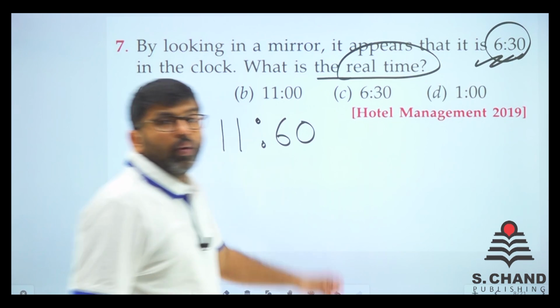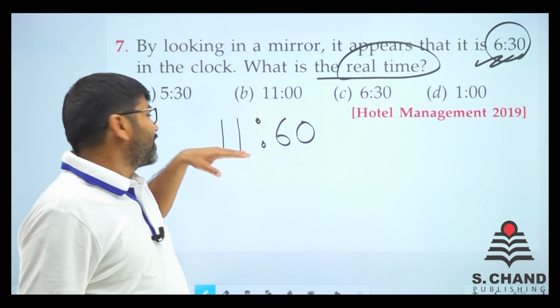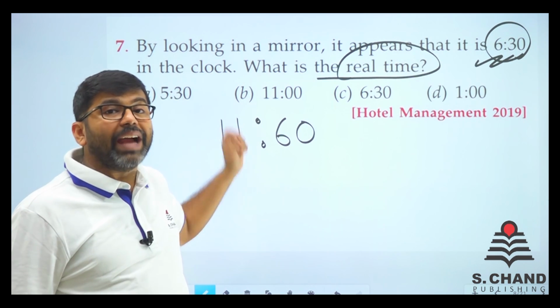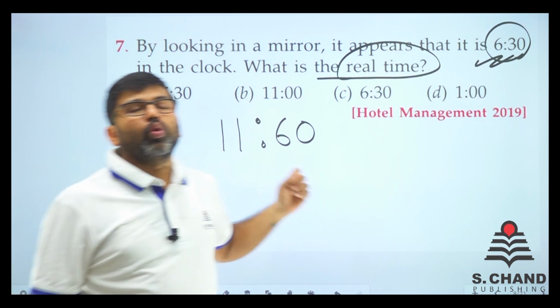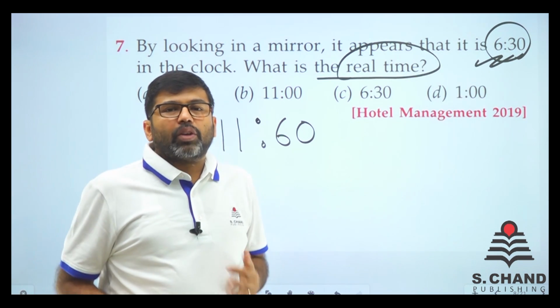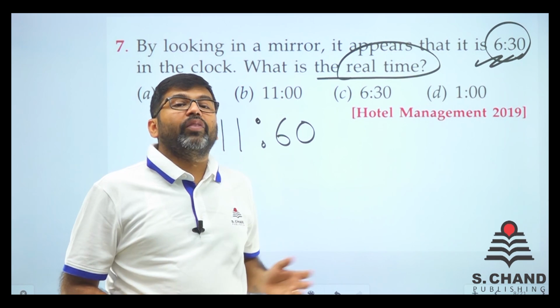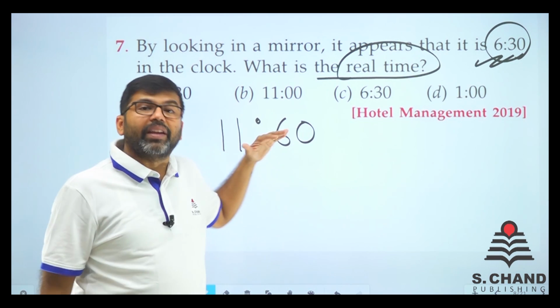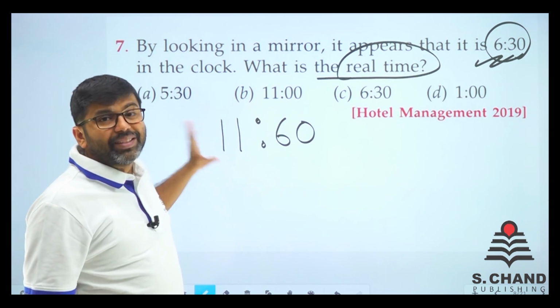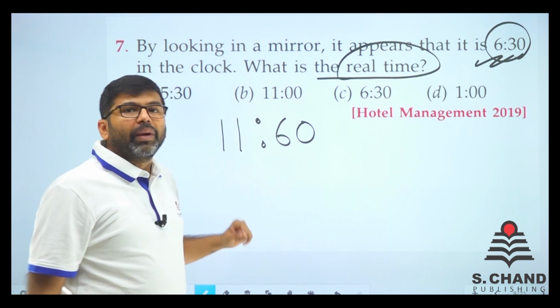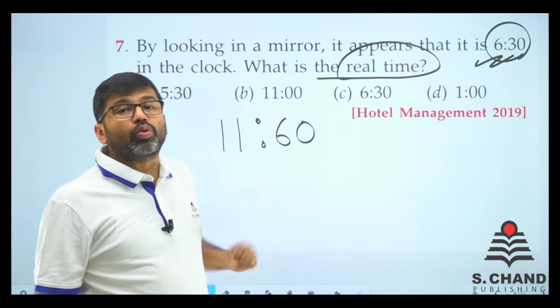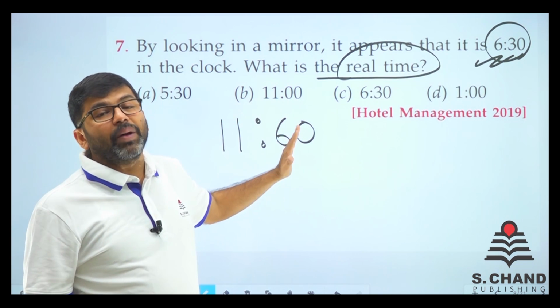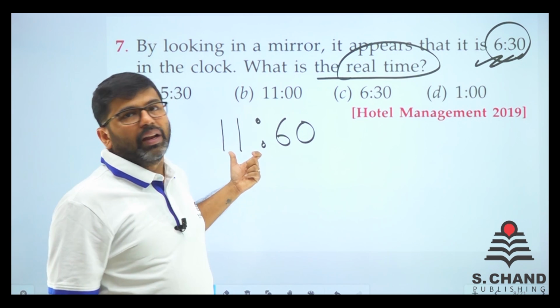Whatever time is given, just subtract it from 11:60. You could have used 12 also, but it is better we write 11 hours and 60 minutes. This 11:60 is 12 only, but it is a new method of writing it so that minutes get their 60 parts and the remaining are the hours, right?